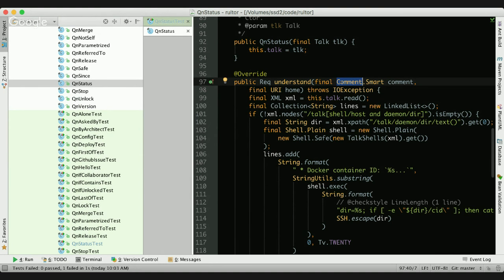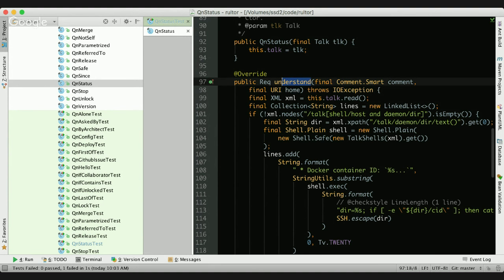This is the class called comment, and this interface is actually coming from that library I just mentioned. This method, which is named understand, expects two parameters. The first one has to be the comment from GitHub, and the second one is home.